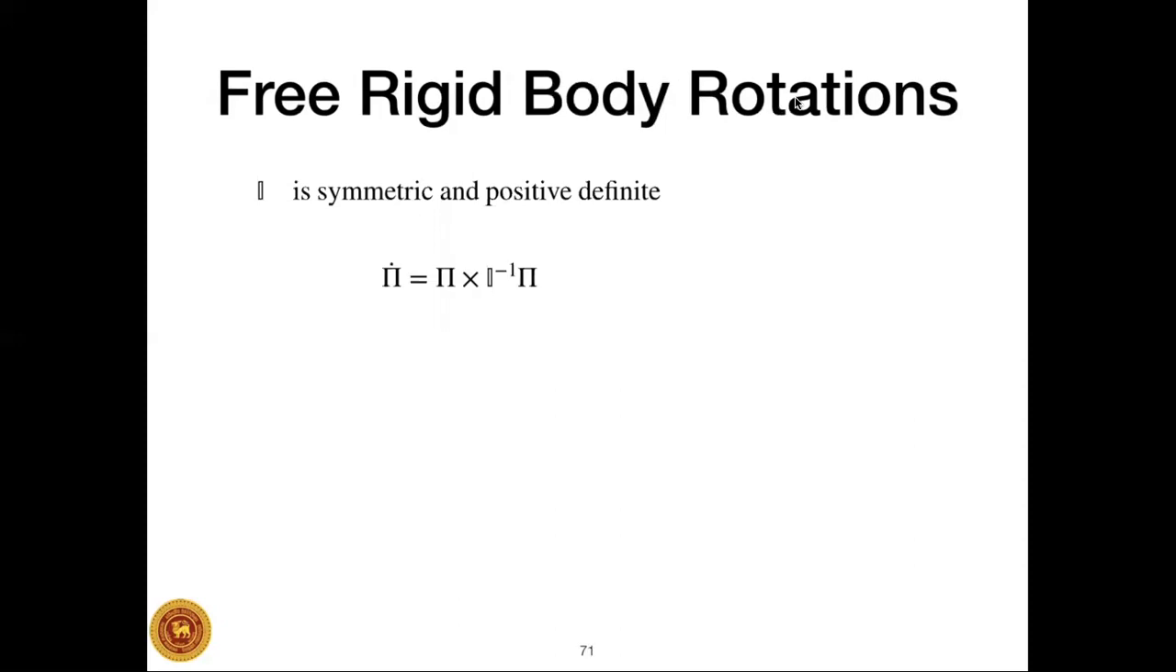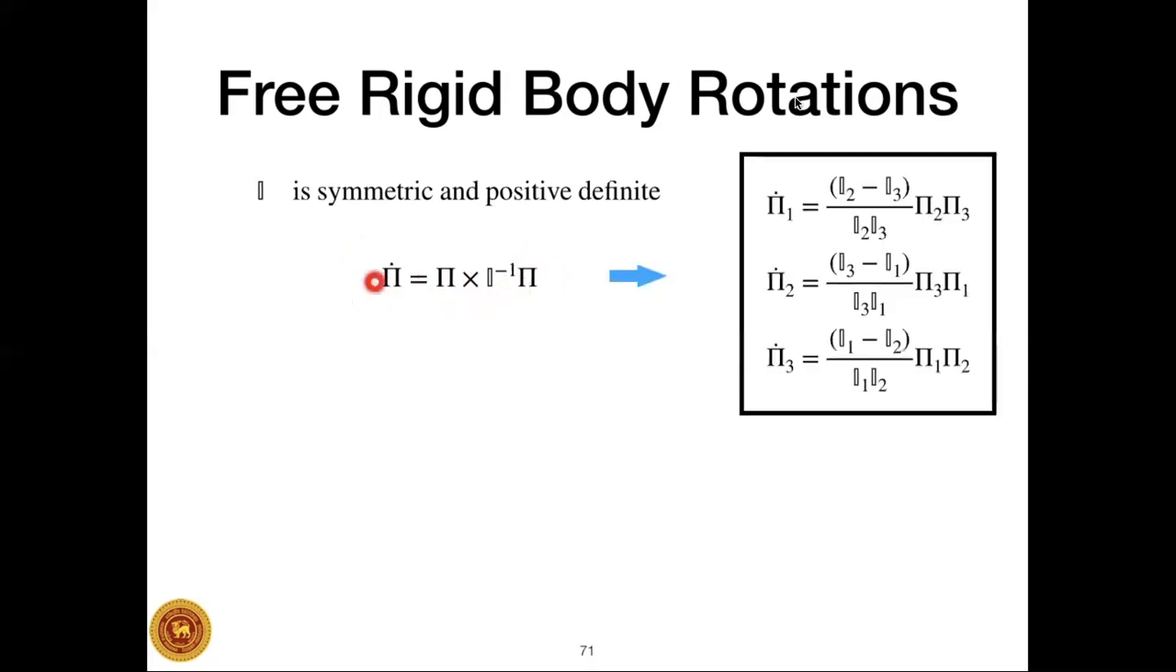In this representation, where the body axes are fixed along the principal directions so that the inertia tensor is diagonal, the expression that governs the evolution of the body angular momentum takes the following simple form. So this matrix expression becomes these three simple coupled differential equations. The free rigid body motion is completely described by these equations in the body angular momentum space.